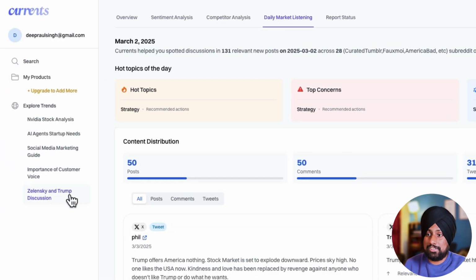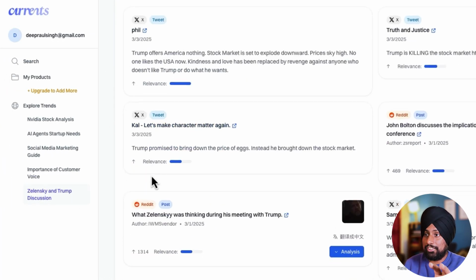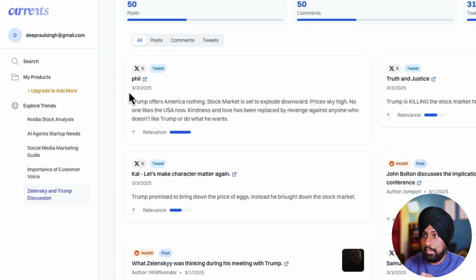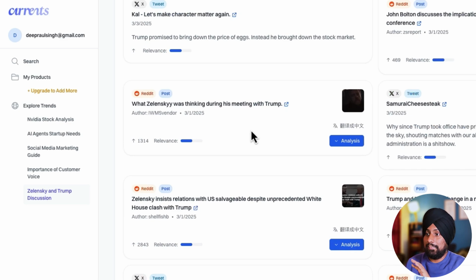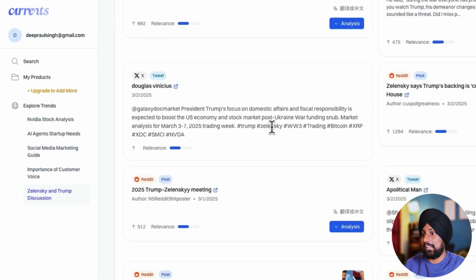For example, it's about Zelensky and Trump, so it will fetch even the latest tweets. As you can see here, it's the 3rd of March 2025, which is today, and there is a user named Phil talking about this: Trump offers America nothing, stock market is set to explode downward. So this is what people are talking about. This is purely on the negative side rather than the positive side, so you can go ahead and see what it's actually talking about. So this is about market research.